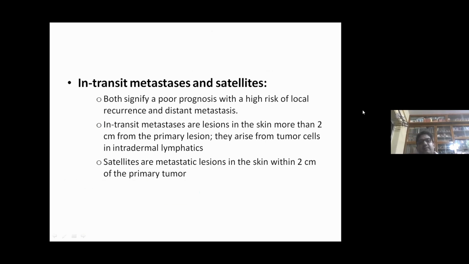Now, there are two terms which should be remembered. They are in-transit metastasis and satellites. Both signify a poor prognosis with a high risk of local recurrence and distant metastasis. In-transit metastases are lesions in the skin more than 2 centimeters from the primary lesion. They arise from tumor cells in intradermal lymphatics. Satellites are metastatic lesions in the skin within 2 centimeters of the primary tumor.